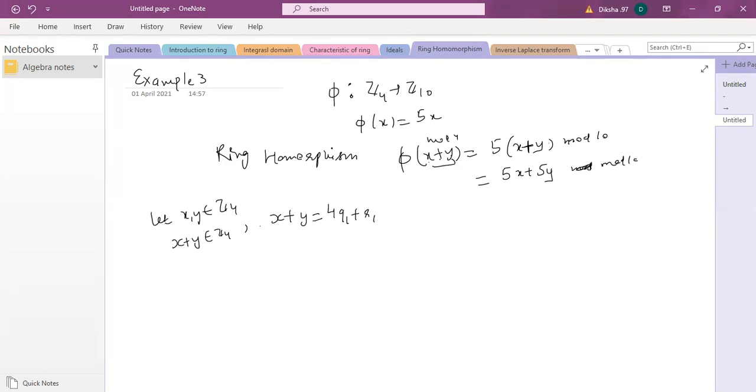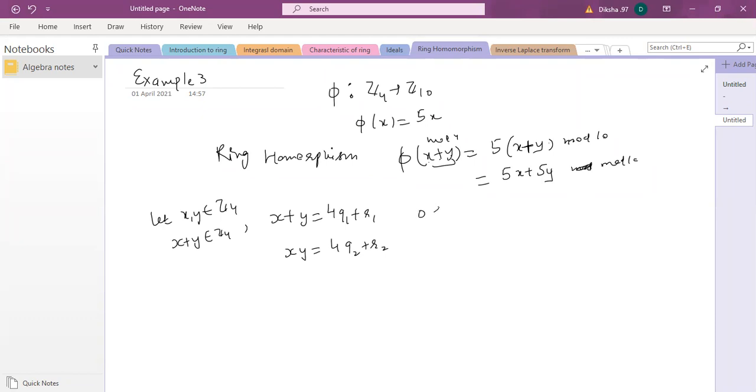So x plus y belongs to Z4 means by division algorithm I can write it will be of the type 4q1 plus r1. Any number can be of this type. You divide with 4 and some remainder is there. So let it be of this type. And similarly, I'm assuming for the product, it is say 4q2 plus r2. ये तो हम किसी भी नंबर के लिए assume कर सकते हैं, बट सिंस यहाँ Z4 है तो मैंने 4 से डिवाइड करके उसका रिमाइंडर लिखा है.